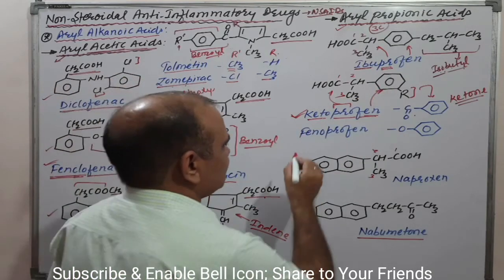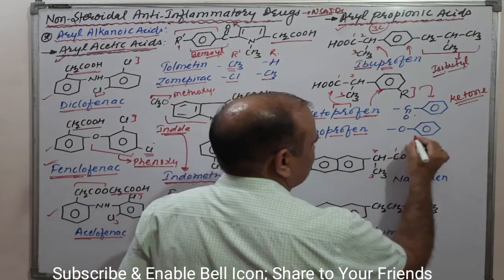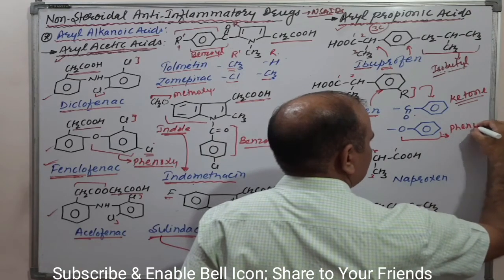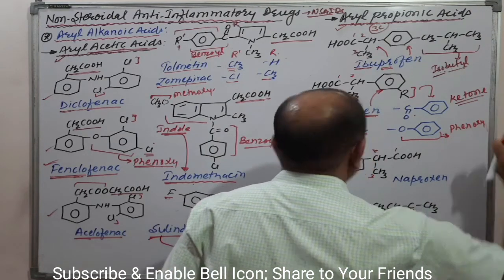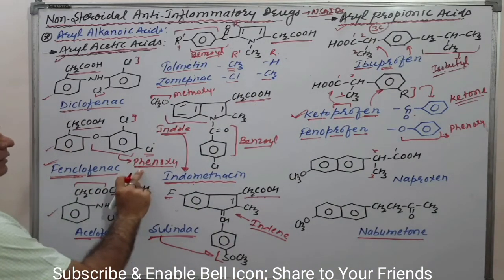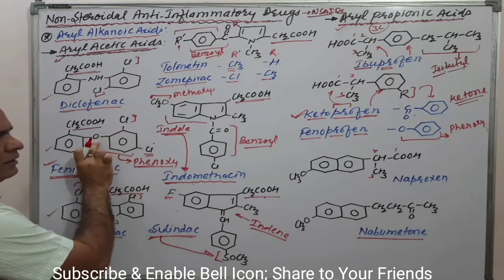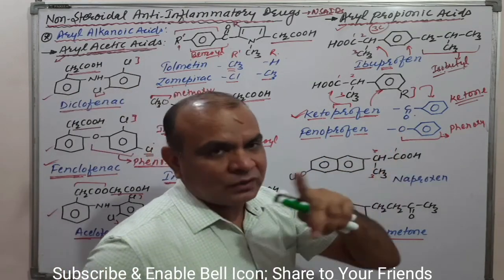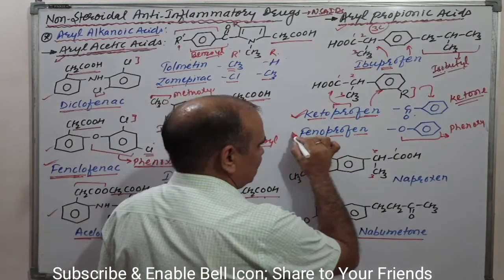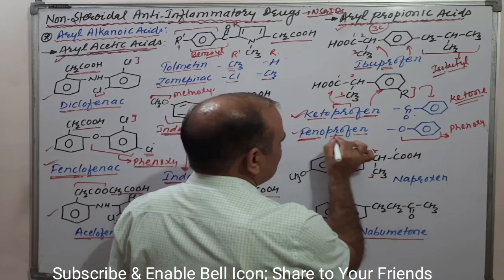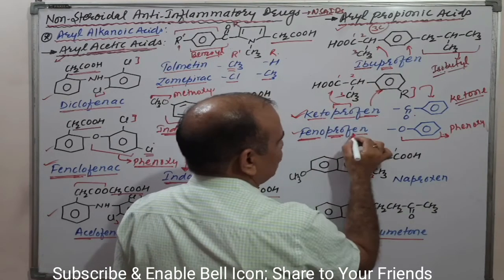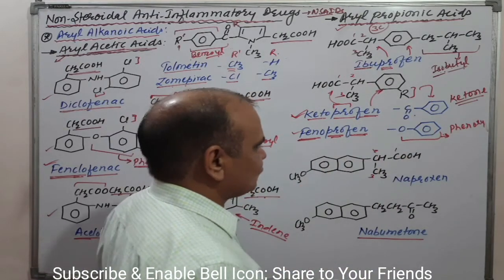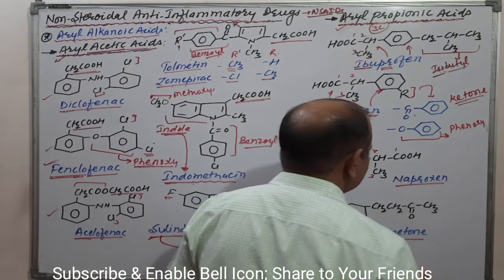Clear? Next one, fenoprofen. This structure is the phenoxy, as we have discussed earlier. Here it is the phenoxy. Okay, this benzene having oxygen, that is the phenoxy. Similarly, benzene has an oxygen, that is phenoxy, for feno. Pro means this one, fen means this one. Okay, that is fenoprofen. Clear? Next one, naproxen. How is it correlated?